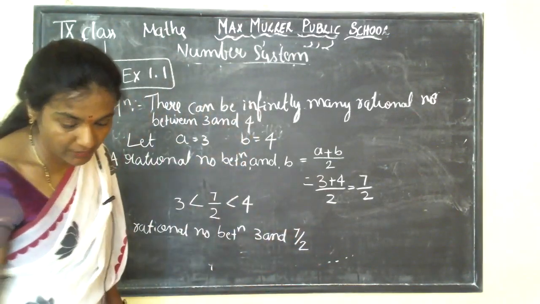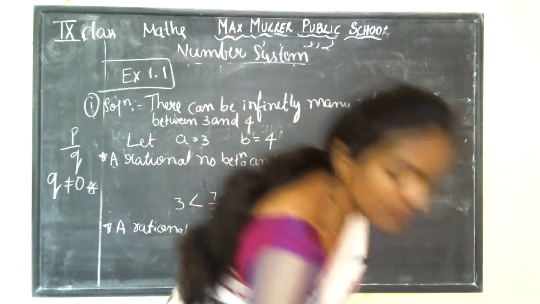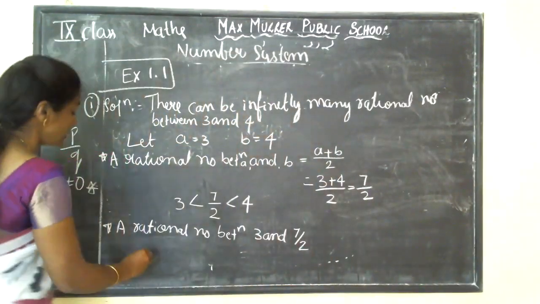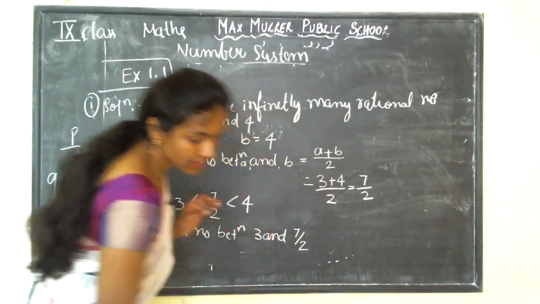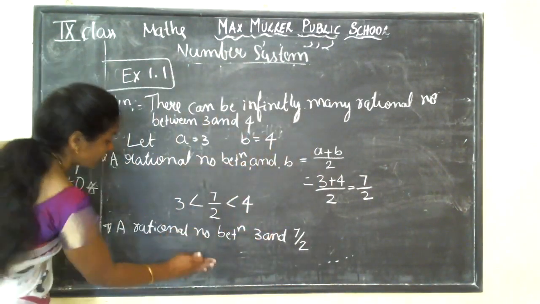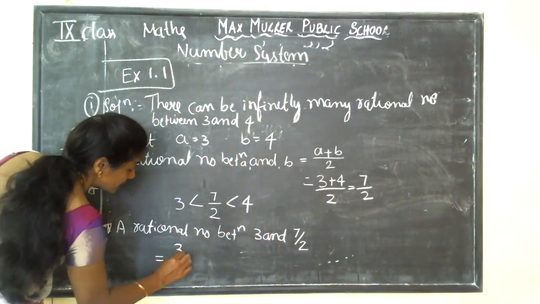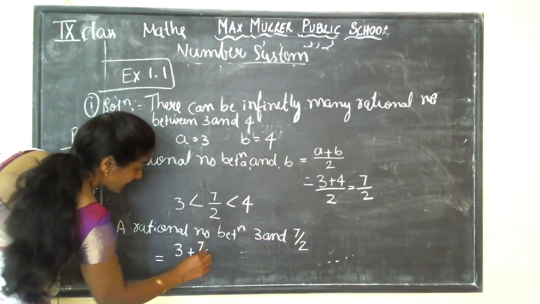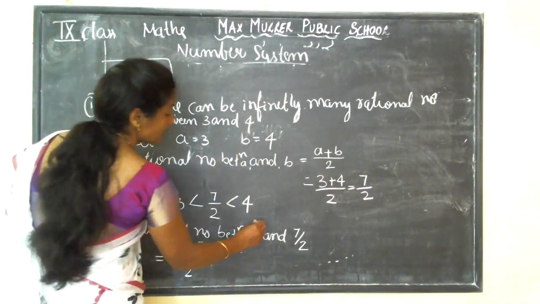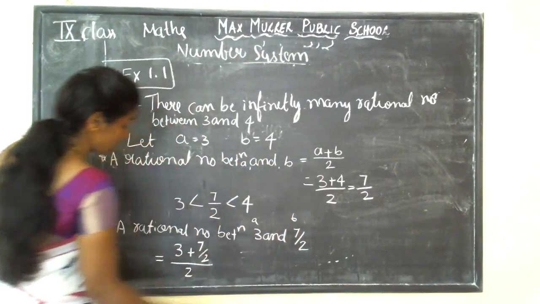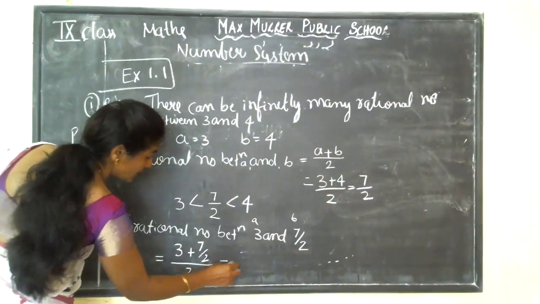How will we do this? Again, this is A plus B, which is 3 plus 7 by 2 divided by 2. Again here 3 is A and 7 by 2 is B, right? So how will we do this?